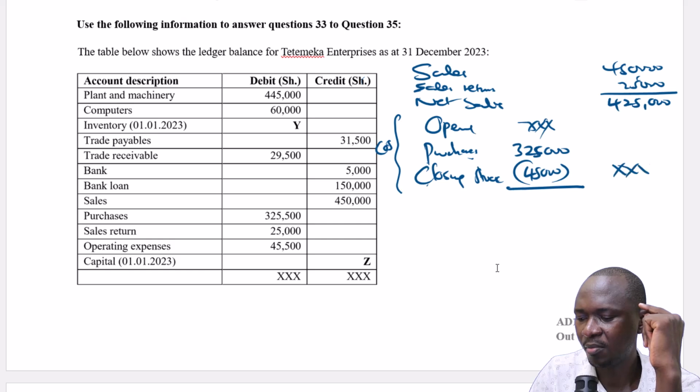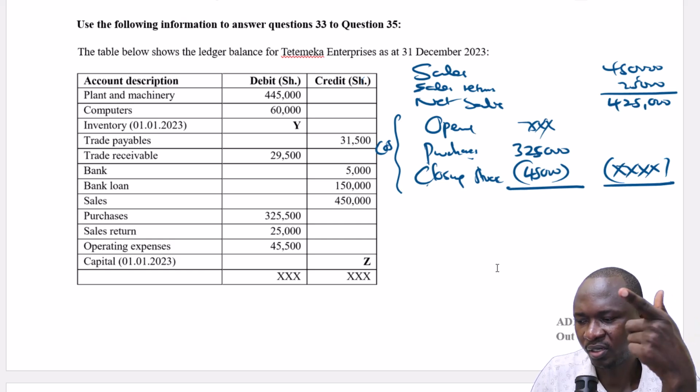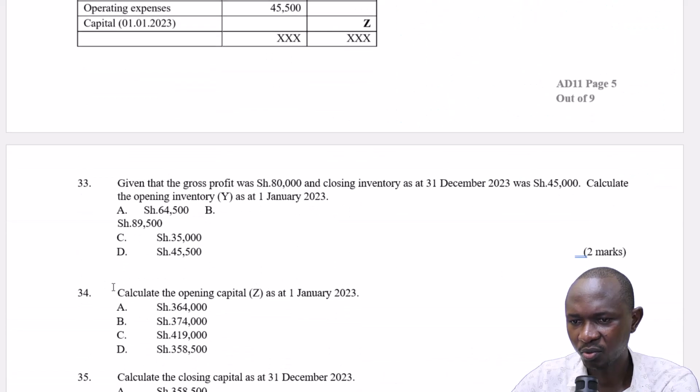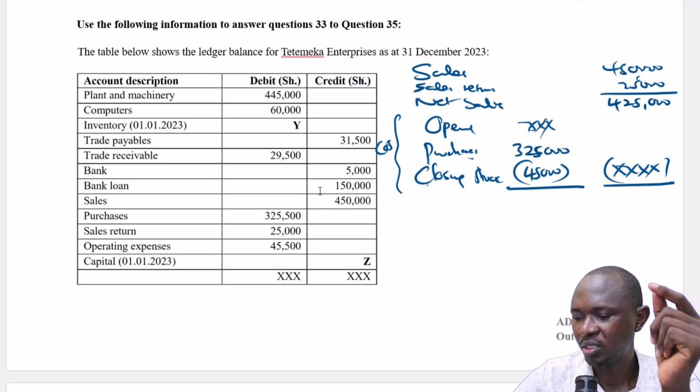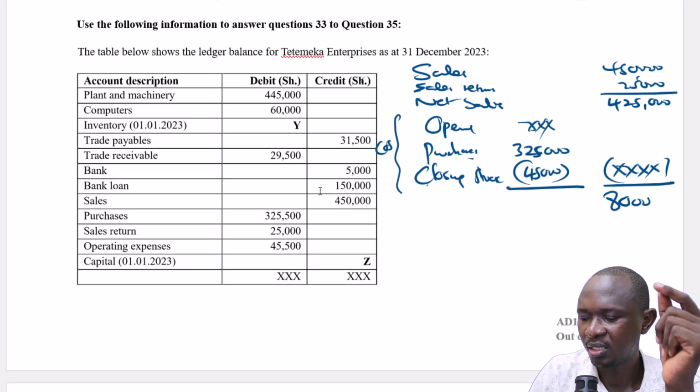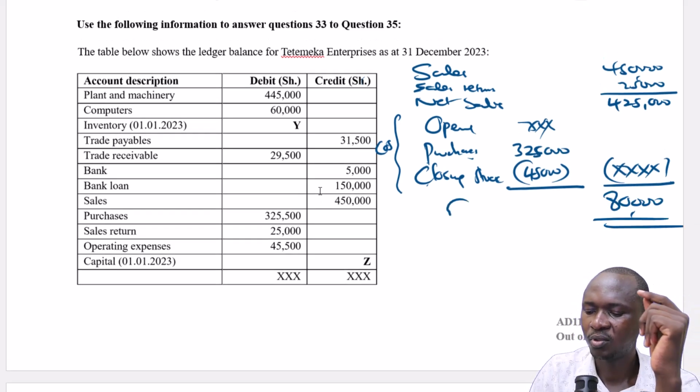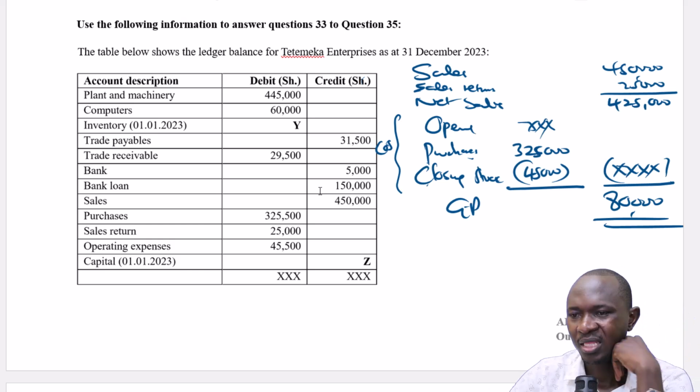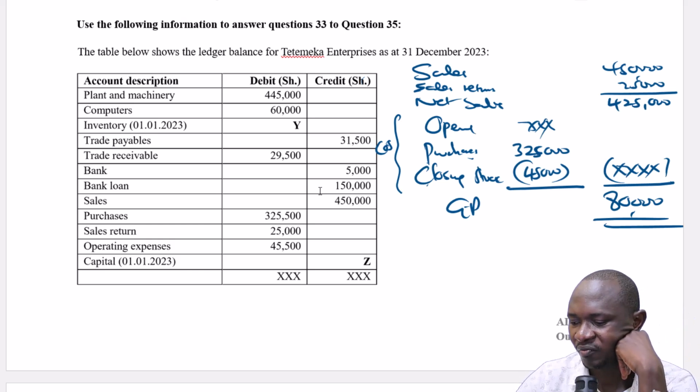It will come here. And then this net sales minus cost of sales, we are supposed to get what we call gross profit. And I think we've been given the gross profit. Gross profit is 80,000. So we'll work upwards. I think that makes it easier. Now, how do we find this? This is X. This is simply this minus this.